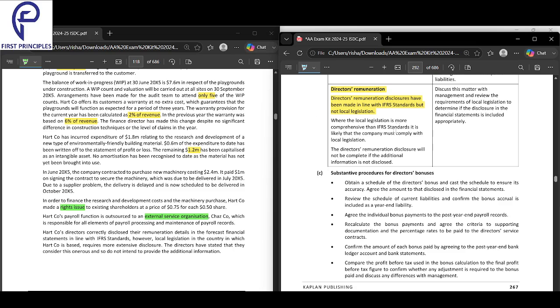Why is this a risk? Wherever local legislation is more comprehensive than IFRS, you have to follow the local legislation.